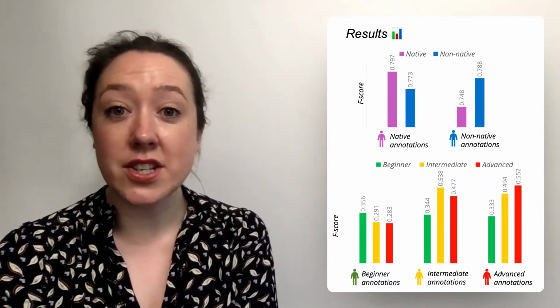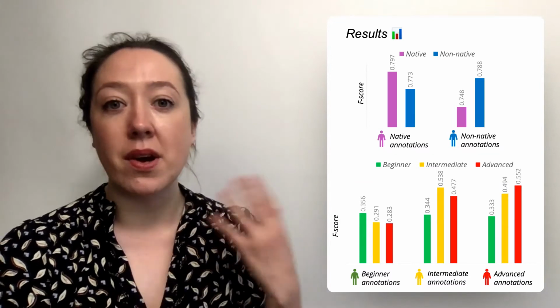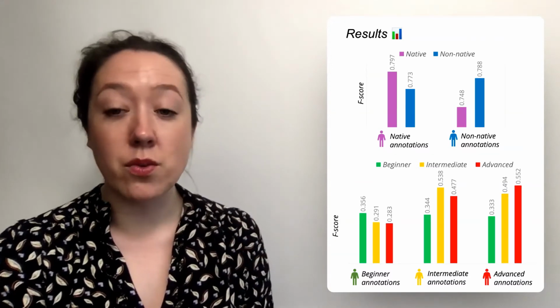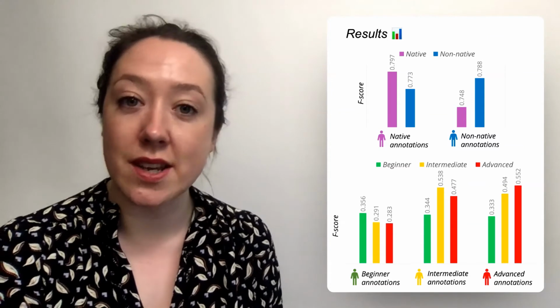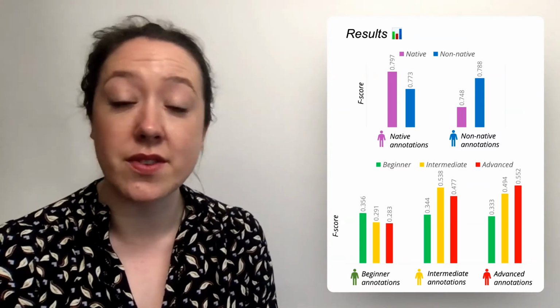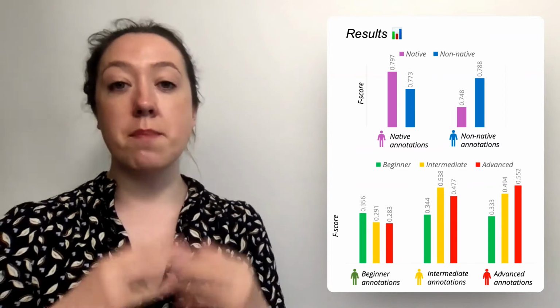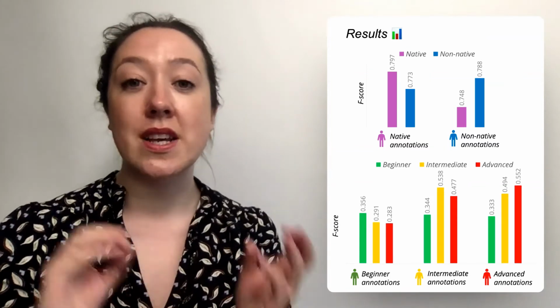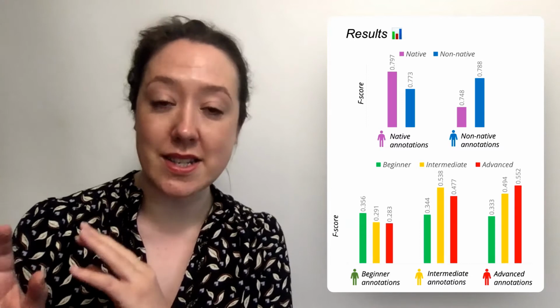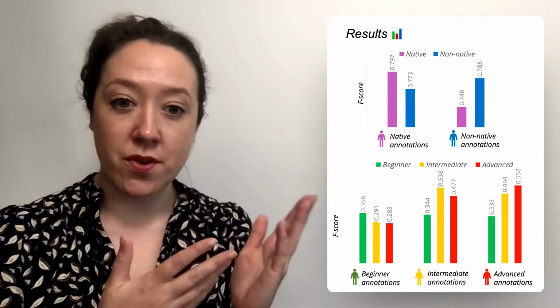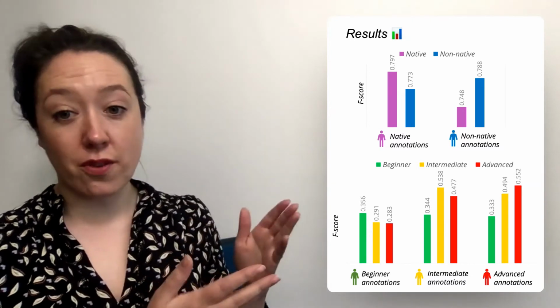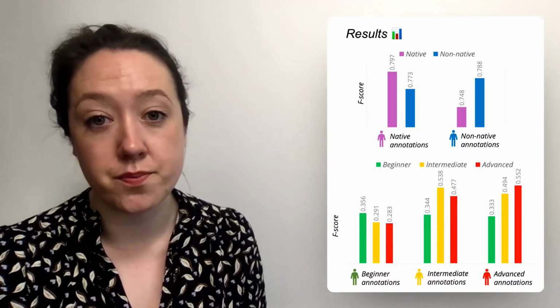And this is intuitive, but it's nice to actually empirically show this and also look at the extent to which these different annotations can predict the needs for different groups. So for instance, we see that for the native group, the best model will be the one that's trained with the complexity annotations of native readers, and the same for non-native. And this also follows for the different proficiencies as well.